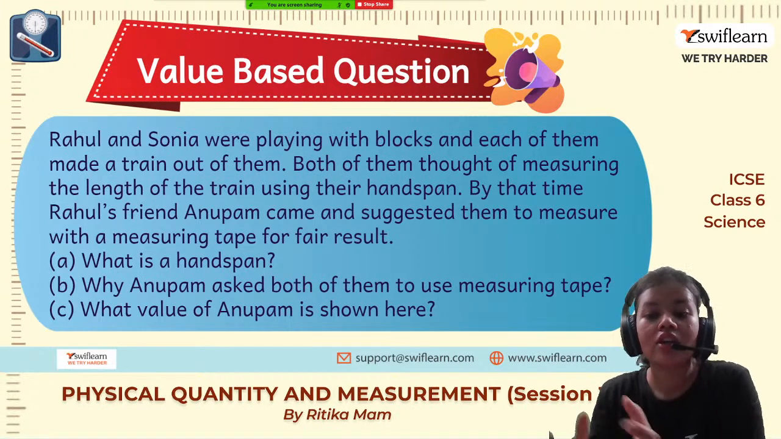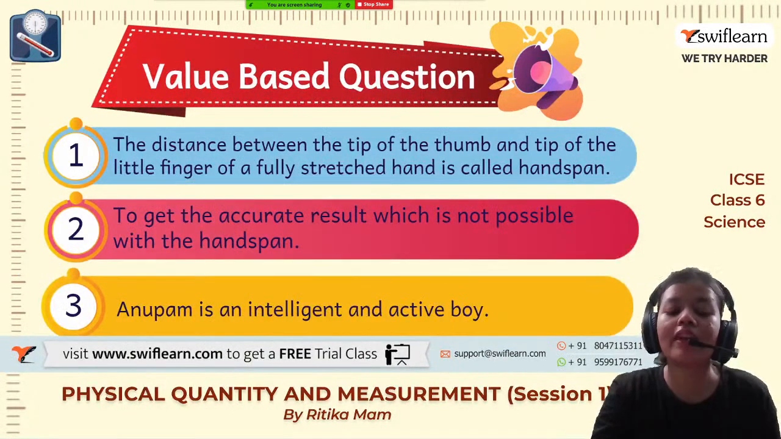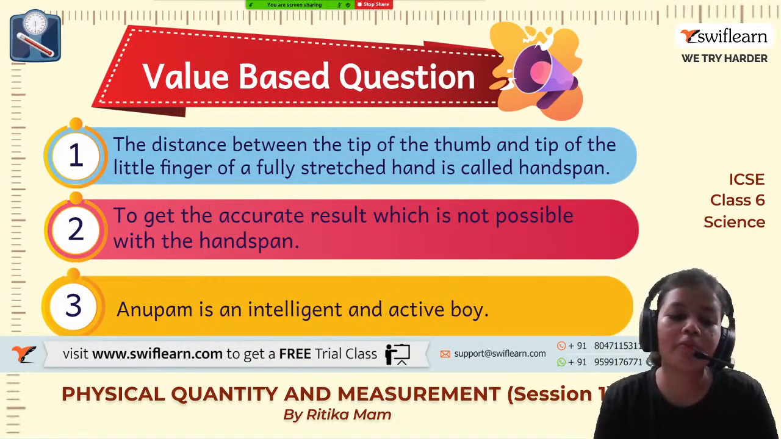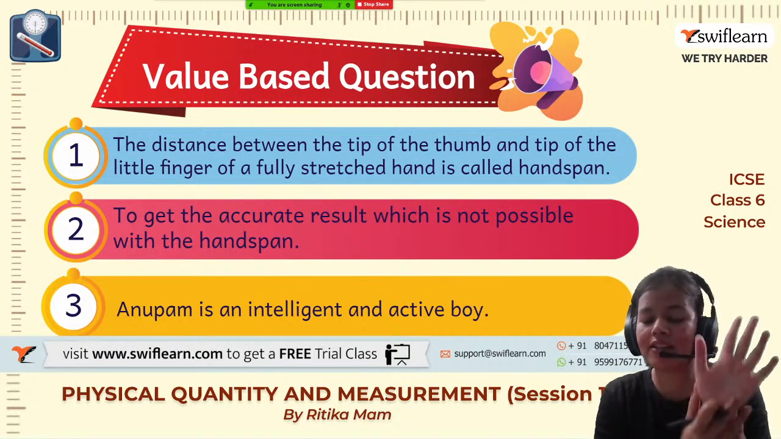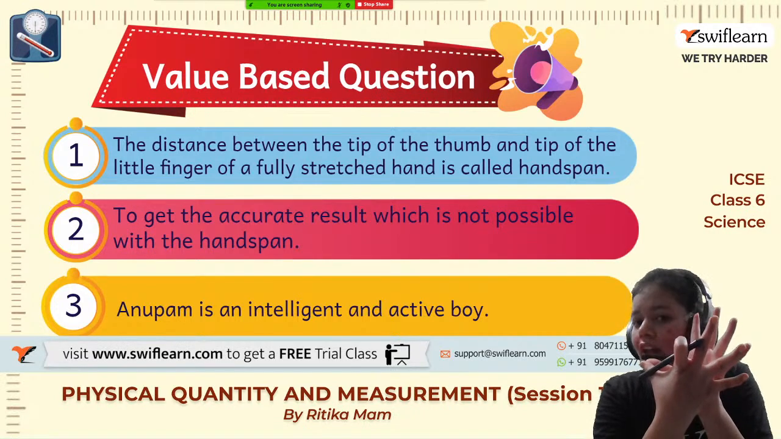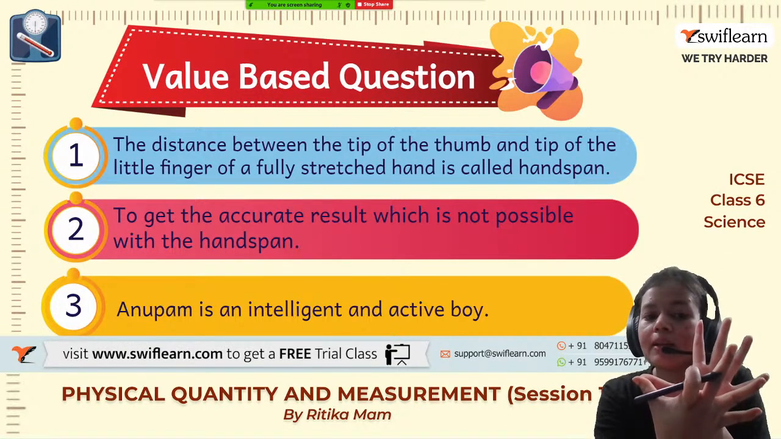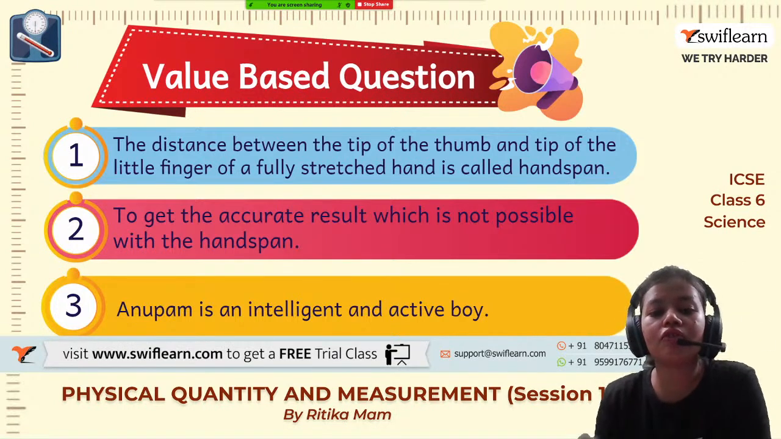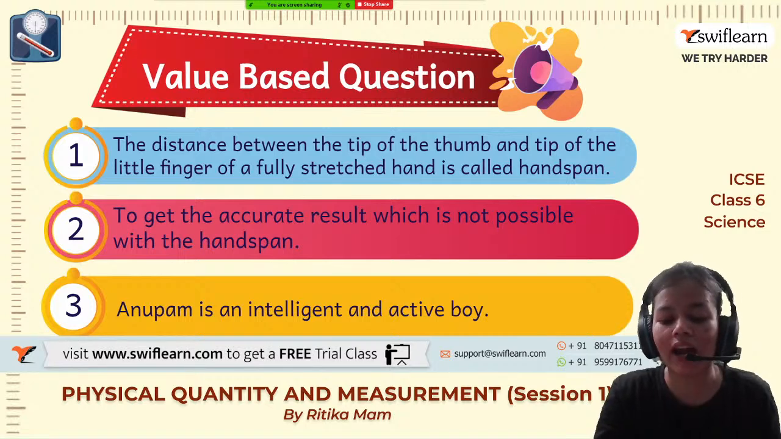Okay, now let's talk about the second question, which will give the answer also, that why do we shift to standard units. So why did Anupam ask both of them to use measuring tape to get accurate result, which is not possible with the handspan? What will happen? For example, if I take my hand, I stretch it fully, I measure from this point to this point. It is very obvious that everyone's handspan size will be different, and therefore we will be measuring different lengths. So for uniformity, it is very important that we switch on to standard units.